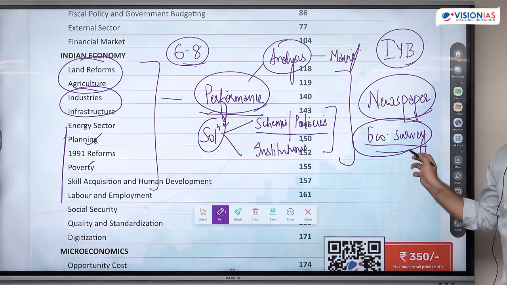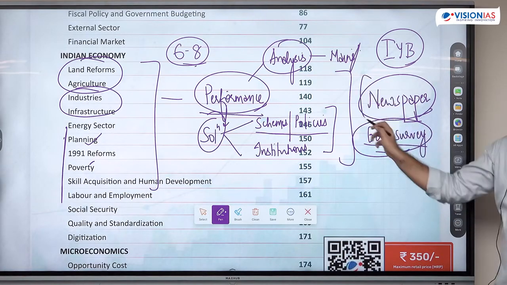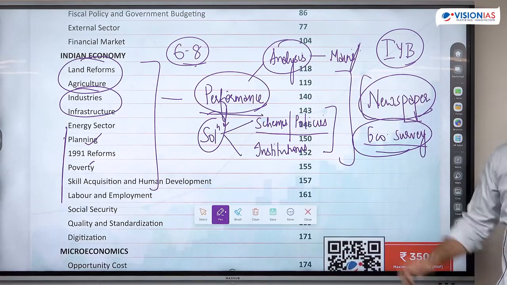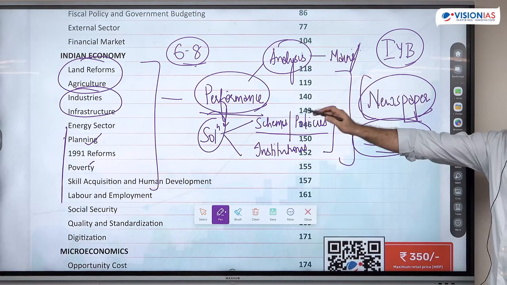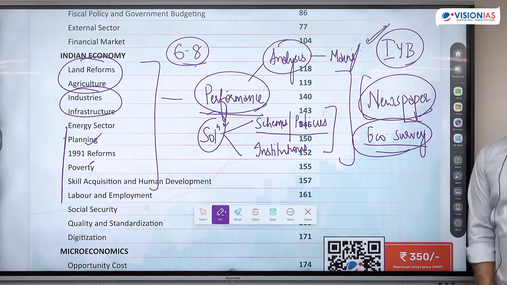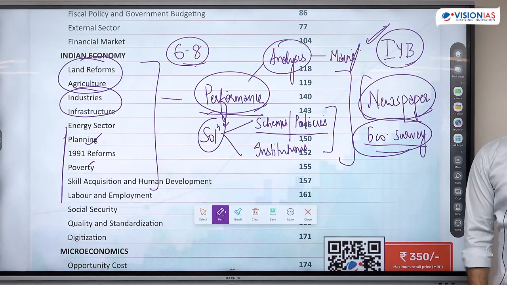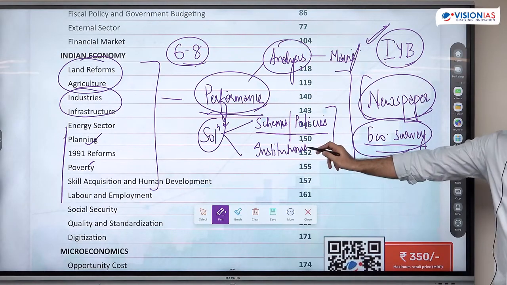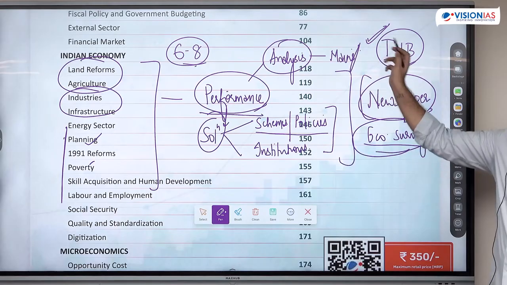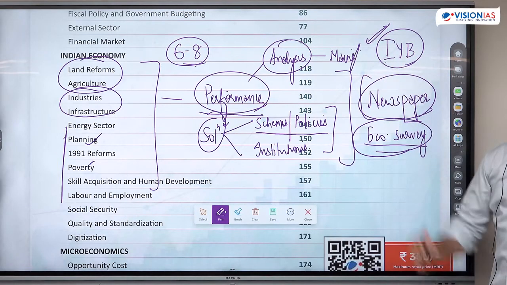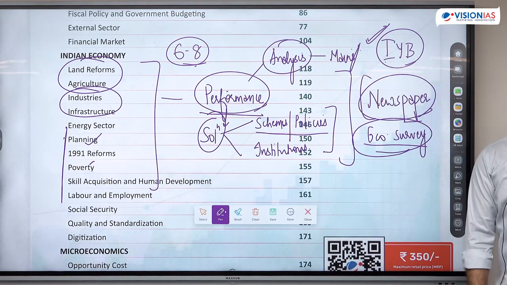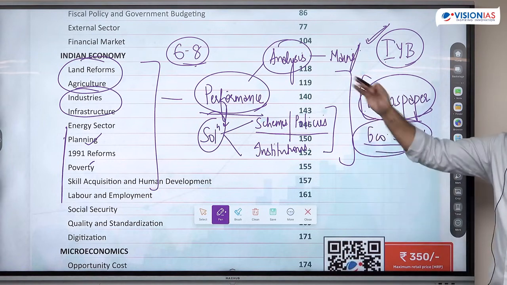Trend-based questions are mostly coming from survey. Newspaper though all year round is going to cover all of this. But most likely the question is going to turn up from the yearbook, which every year tells the schemes which the government is implementing and also talks about number of institutions. This is, you'll find a high scoring area जहाँ से इसमें से question मिलते हैं. Otherwise, you would require multiple significant reading. You'll have to expand your reading.